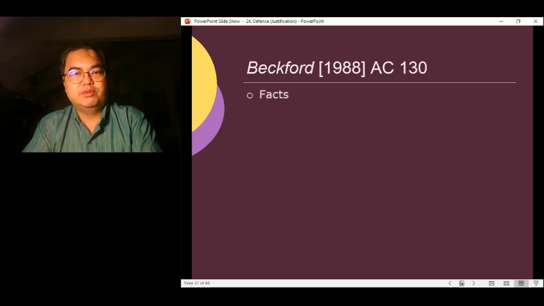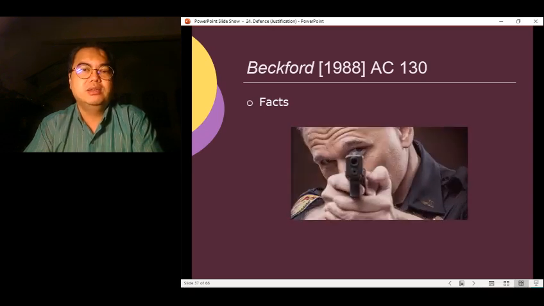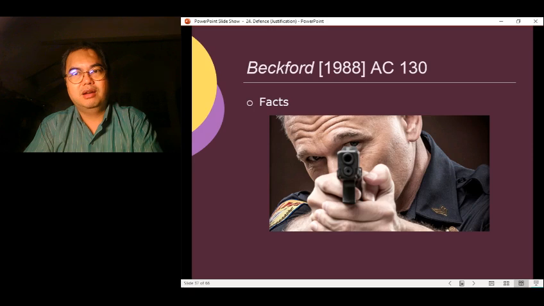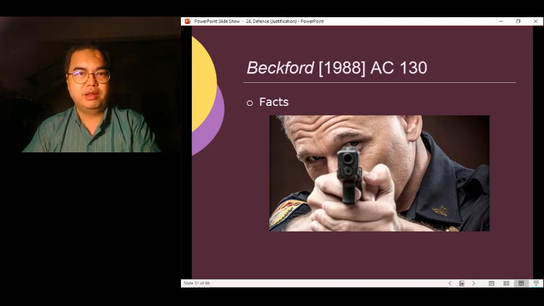Now, the case of Beckford, as we have seen just now on the immediacy of threat. Basically, Beckford was a case where the police were chasing after suspected criminals, and the policeman thought that the person he was chasing was a criminal and was armed, and was going to use the weapon against him. So therefore, he shot first, before they could actually attack him. That's why we talk about the immediacy of threat. Basically, he took preemptive action to defend himself. That was the case of Beckford.